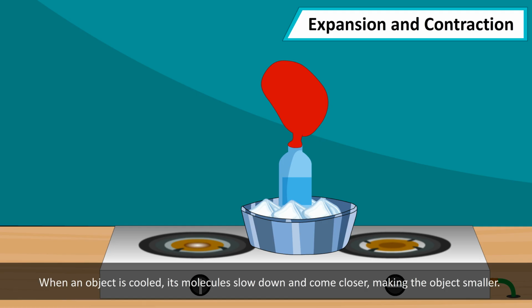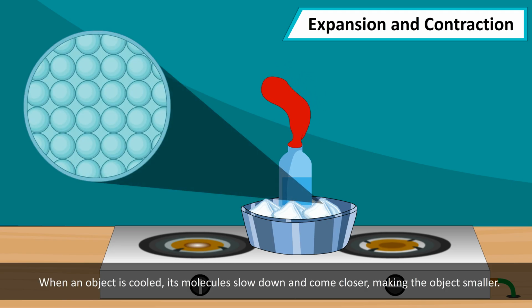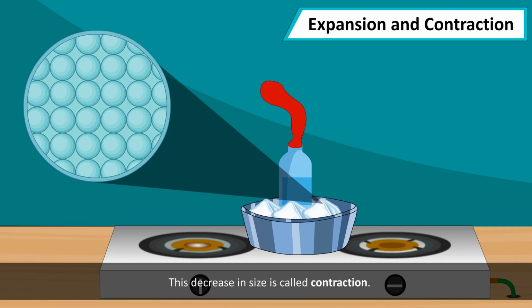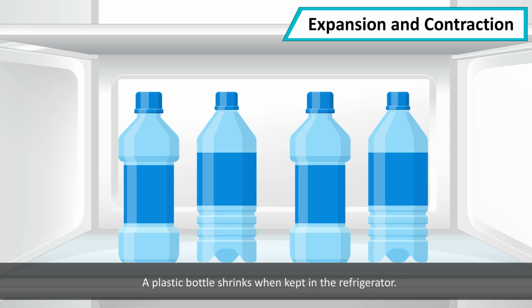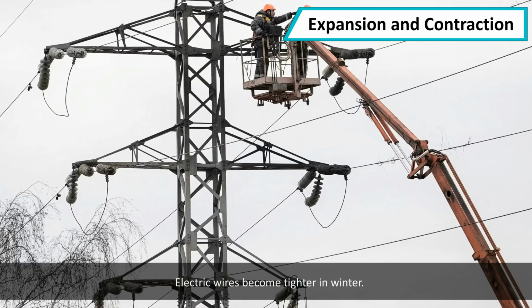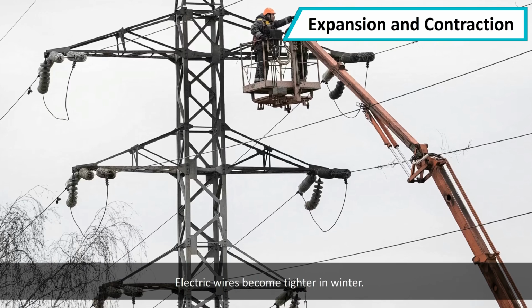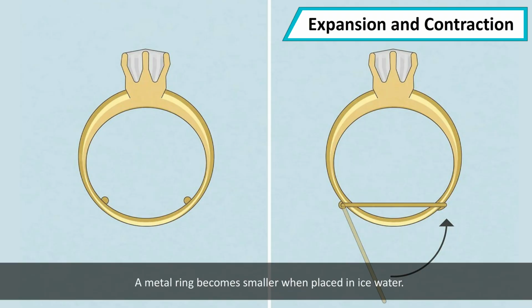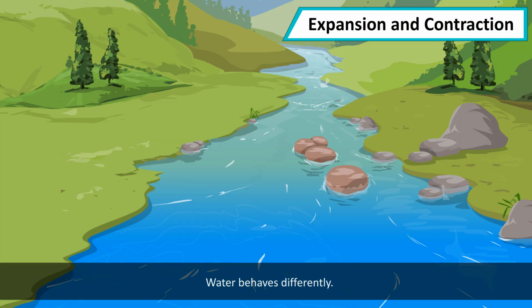When an object is cooled, its molecules slow down and come closer, making the object smaller. This decrease in size is called contraction. A plastic bottle shrinks when kept in the refrigerator. Electric wires become tighter in winter. A metal ring becomes smaller when placed in ice water.